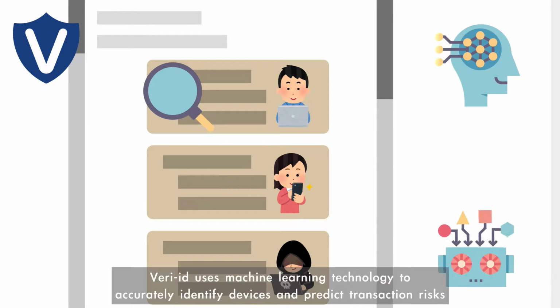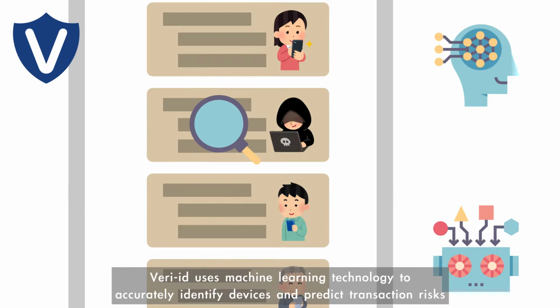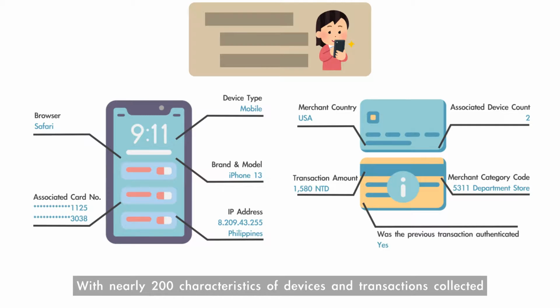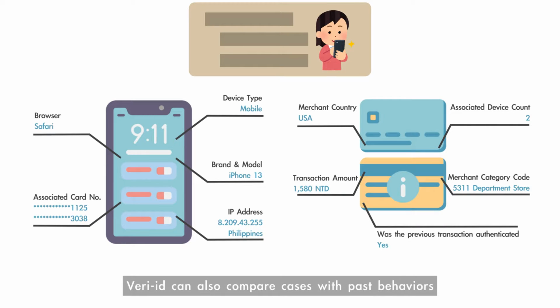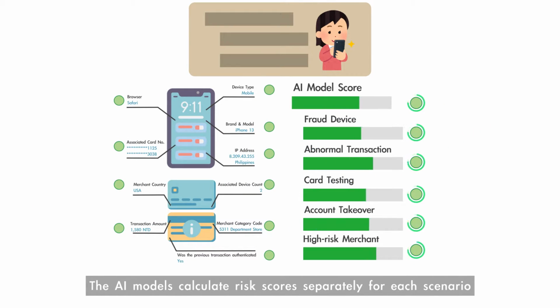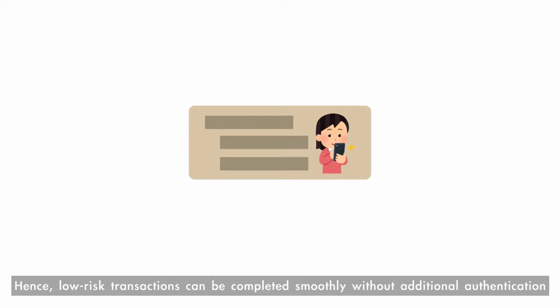Veri-id uses machine learning technology to accurately identify devices and predict transaction risks. With nearly 200 characteristics of devices and transactions collected, Veri-id can also compare cases with past behaviors. The AI models calculate risk scores separately for each scenario. Hence, low-risk transactions can be completed smoothly without additional authentication.